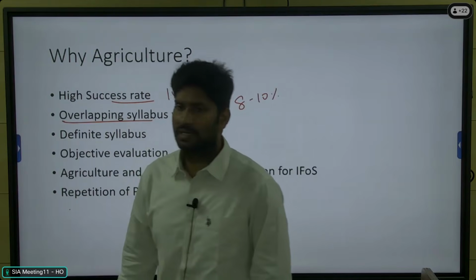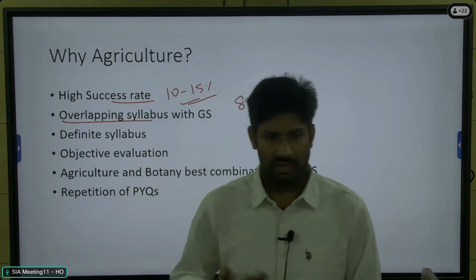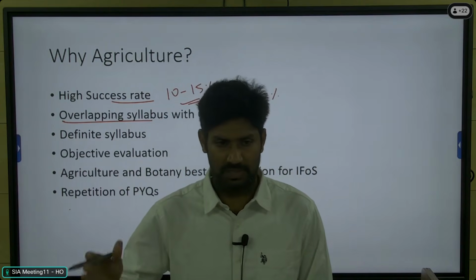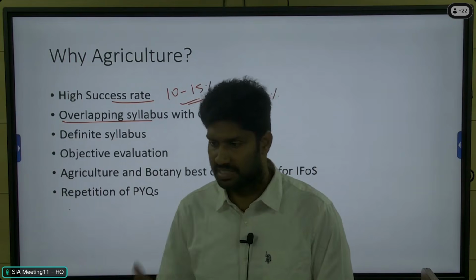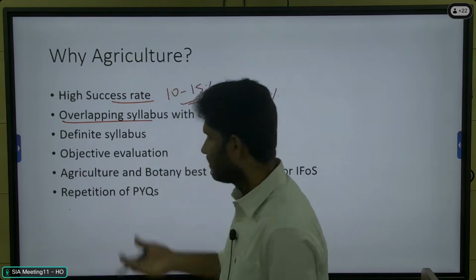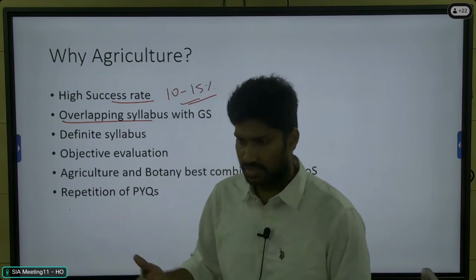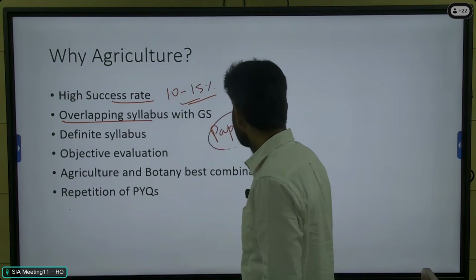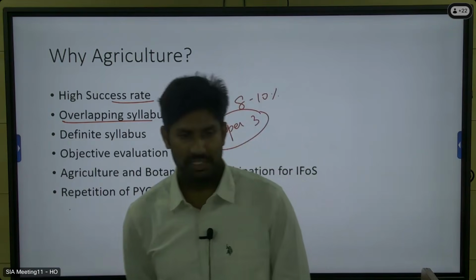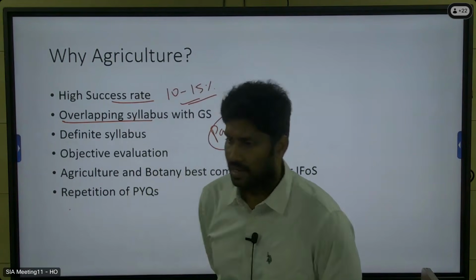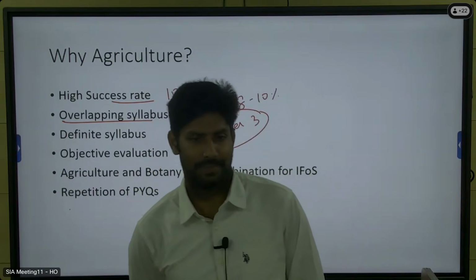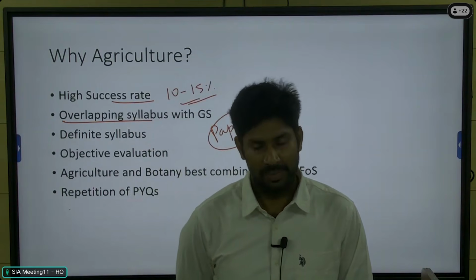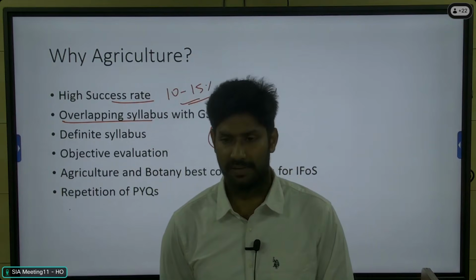Regarding the pure science optionals, earlier students were hesitant to take them, mainly because they are only for optional preparation, with no overlapping with the GS area. But in the modified syllabus, there are 4 papers in the GS. In GS paper 3, there are 4 questions from agriculture, 50 marks. Two of those questions are technical, directly from our agri subject, and the remaining 2 questions are from the agricultural economy area, right?